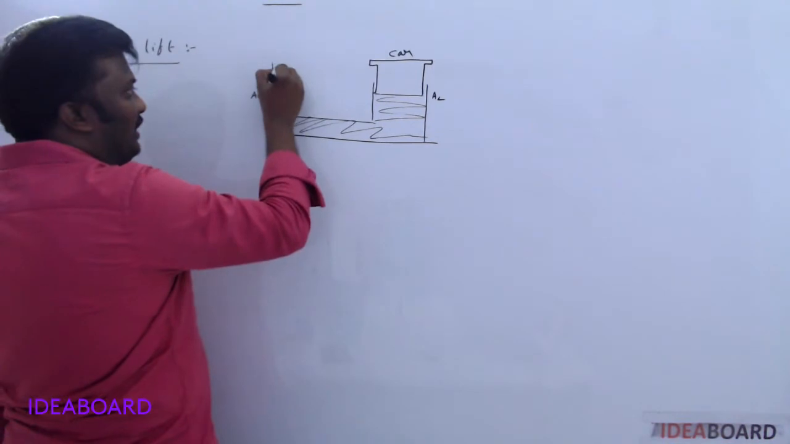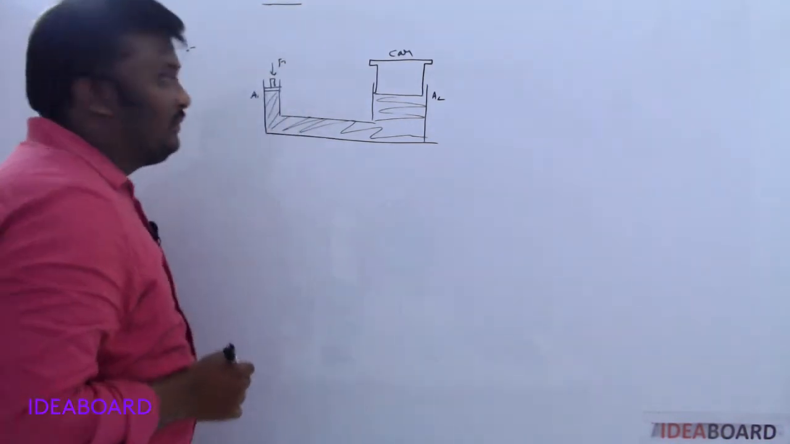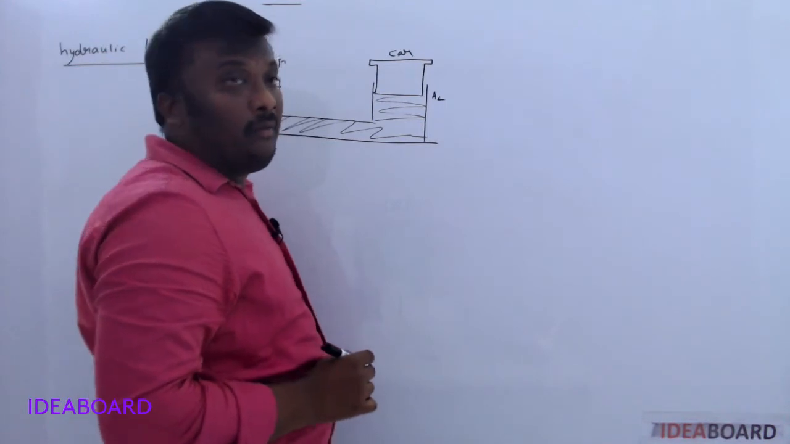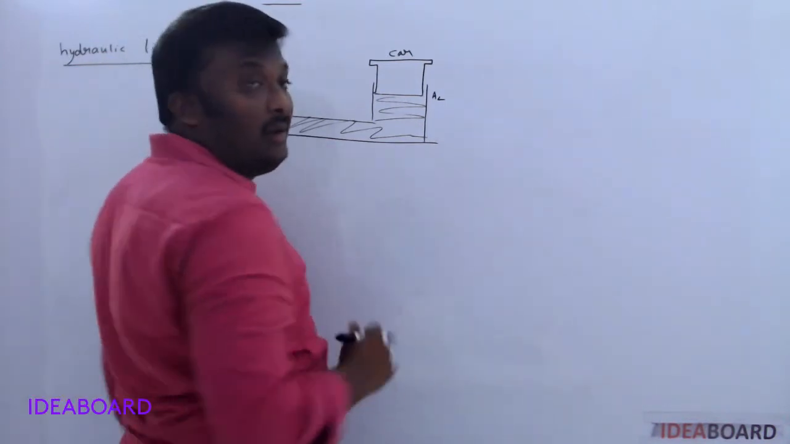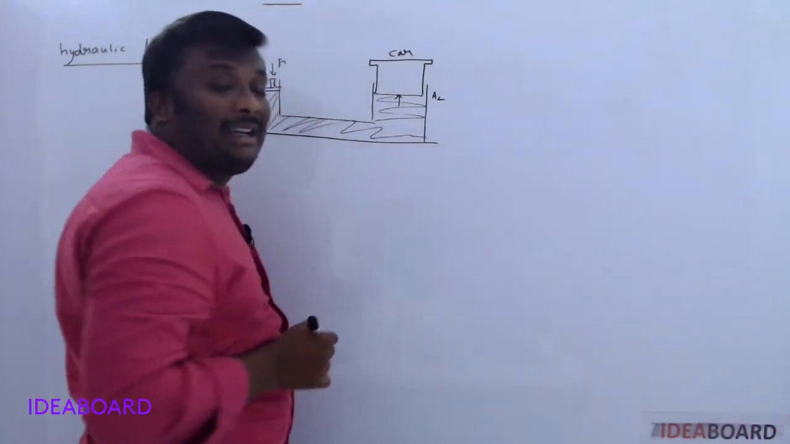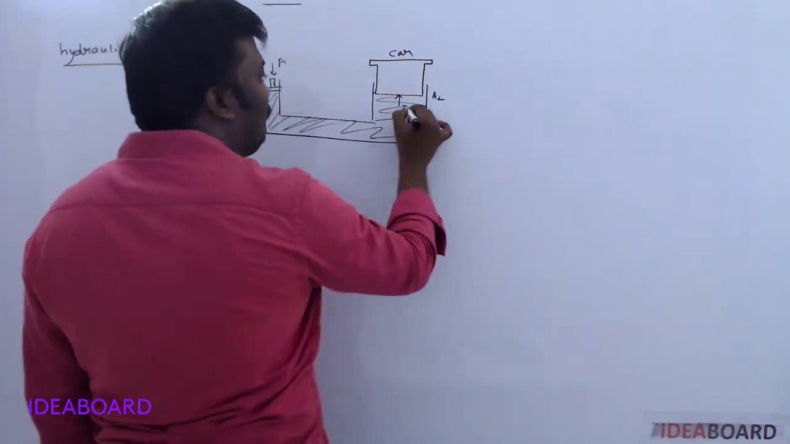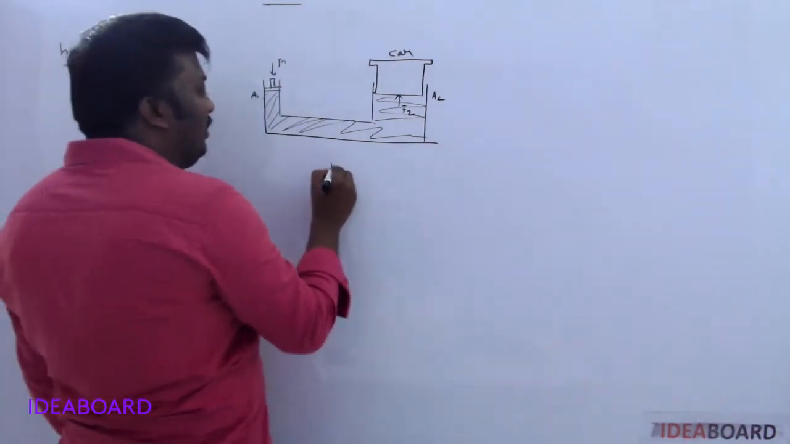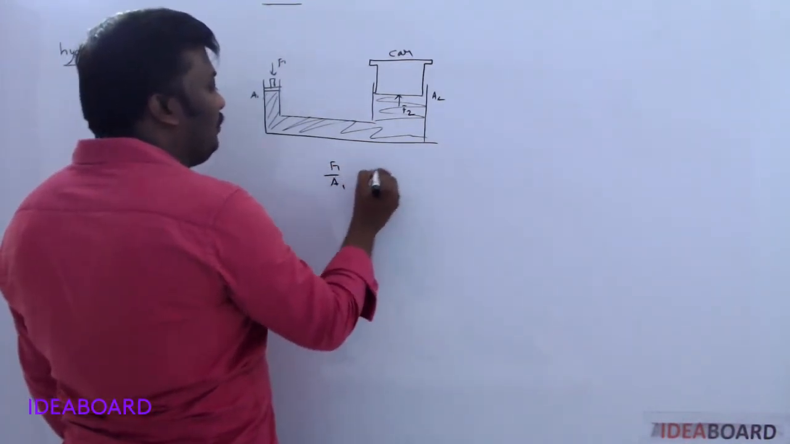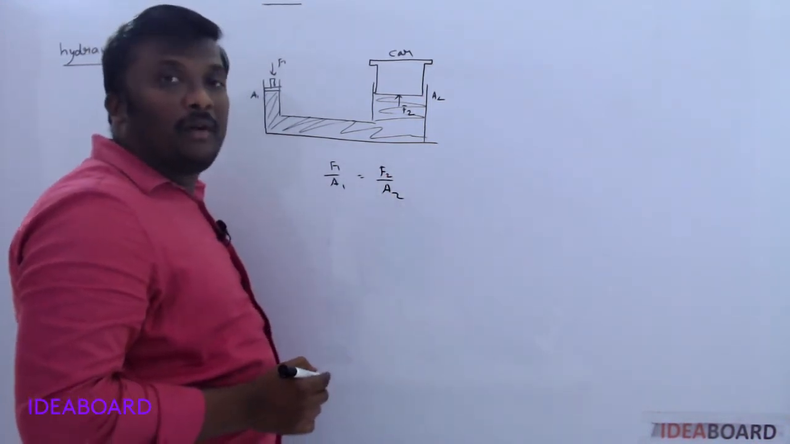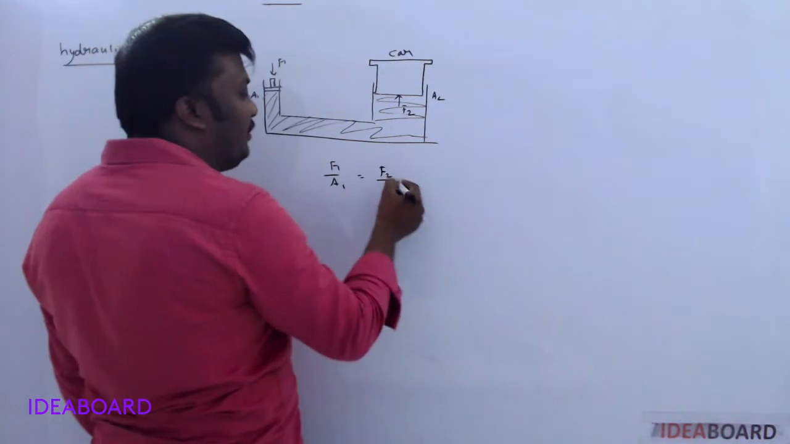Now if you give certain force here, then both are at the same level, which means pressure is also the same everywhere at the same level. So here also there is some force acting in order to maintain the same pressure. Let this force be F2. According to Pascal's law, F1 by A1 is equal to F2 by A2, because the pressure formula is force per area. So F1 by A1 is equal to F2 by A2.